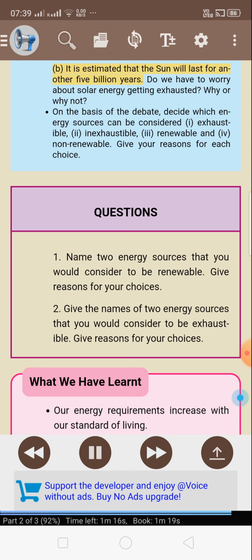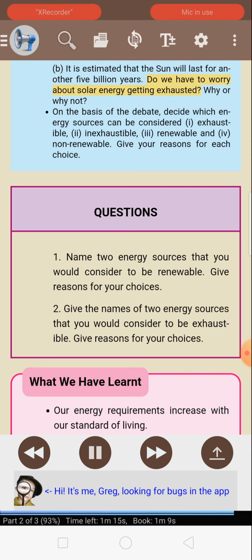B. It is estimated that the sun will last for another 5 billion years. Do we have to worry about solar energy getting exhausted? Why or why not? On the basis of the debate, decide which energy sources can be considered I. Exhaustible, II. Inexhaustible, III. Renewable, and IV. Non-renewable. Give your reasons for each choice.